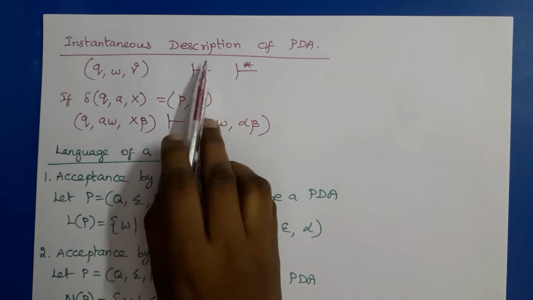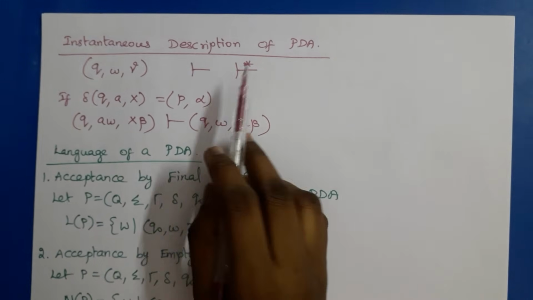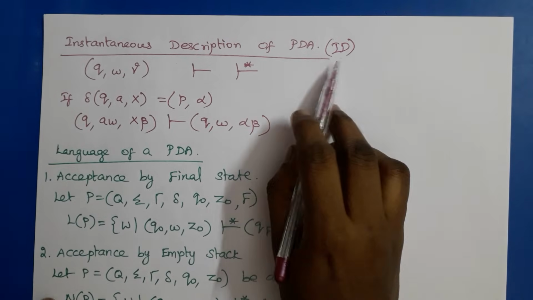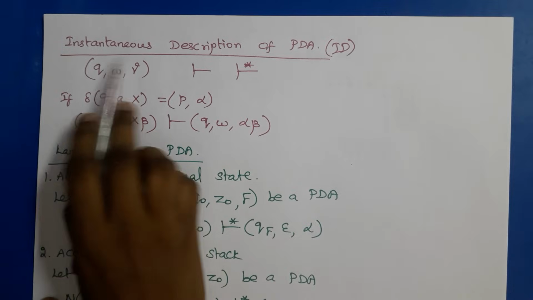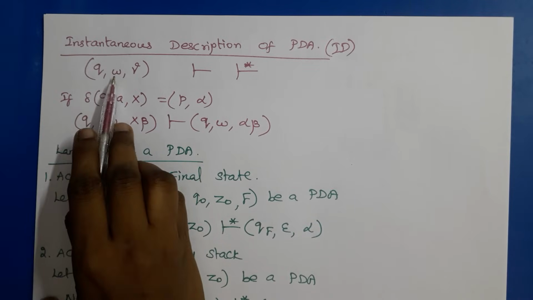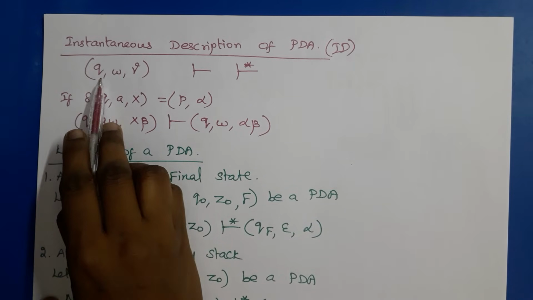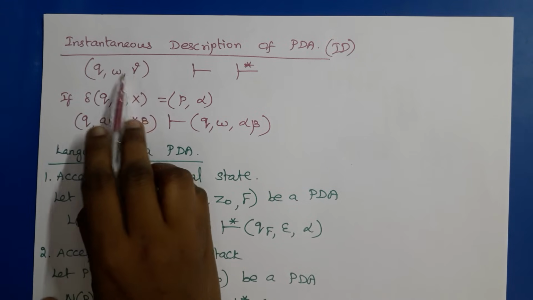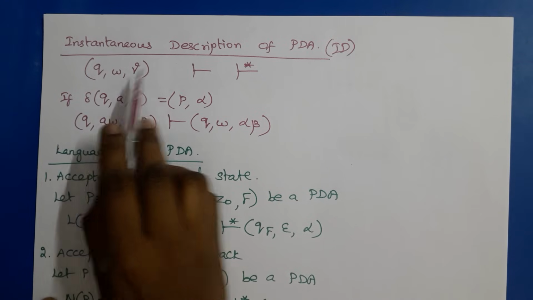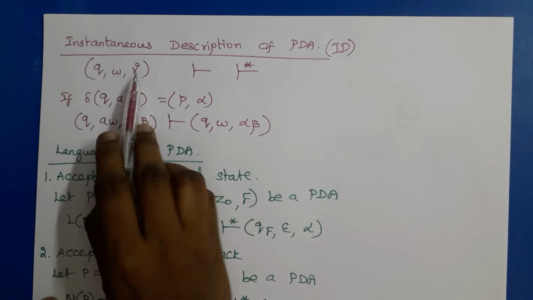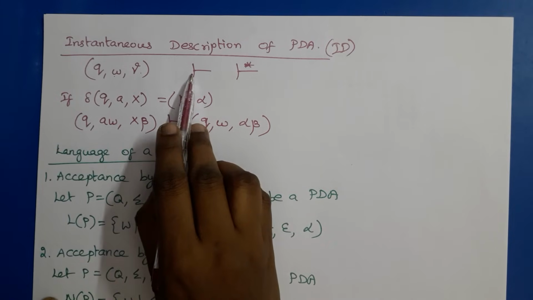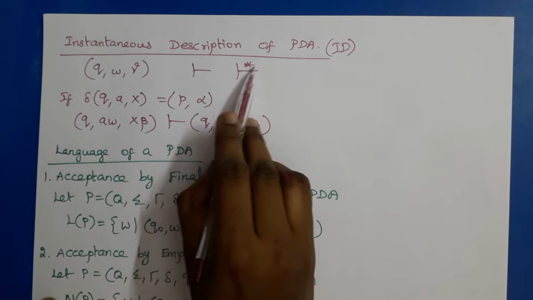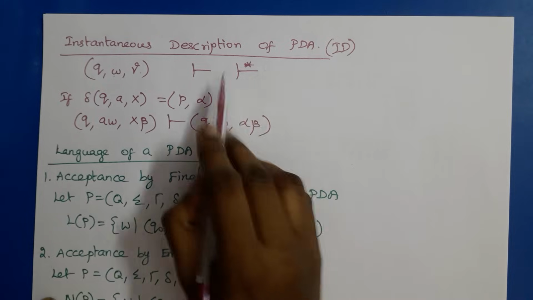Next one is the instantaneous description of a PDA, or moves of a PDA. Instantaneous description, or we can say ID of a PDA, is represented by a triple Q, W, gamma, where Q is the current state, W is the input string, and gamma is the stack content. It may be a string. These two are strings, and it is normally represented by the turnstile notation. One turnstile represents one move, and star means more than one move.